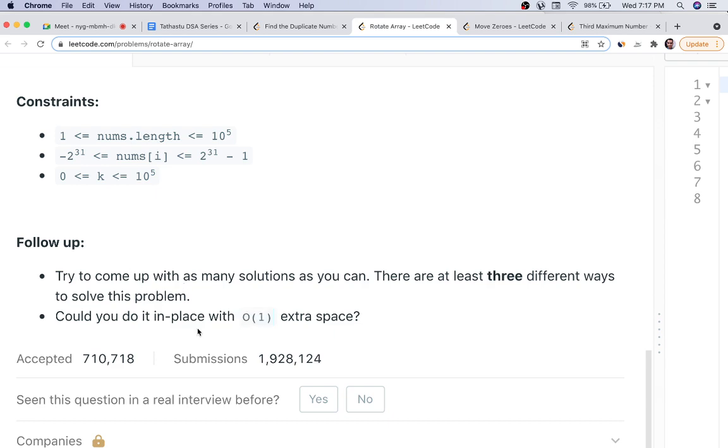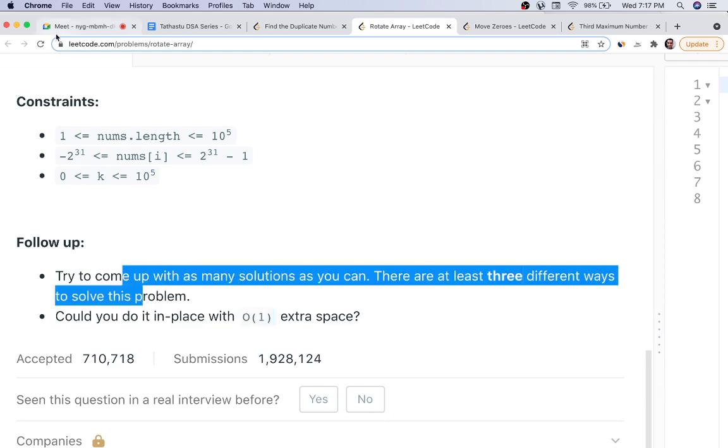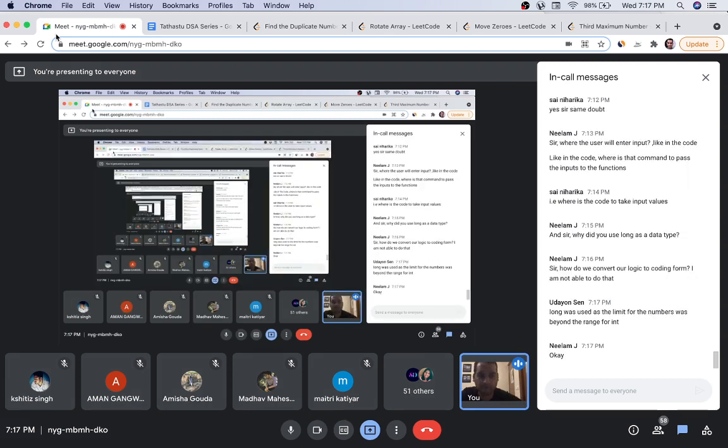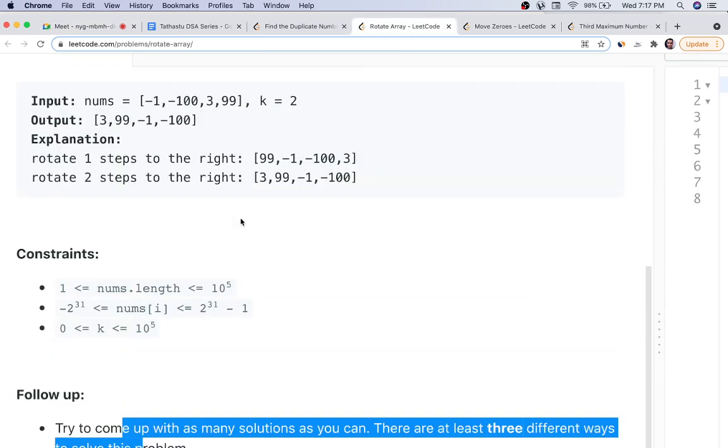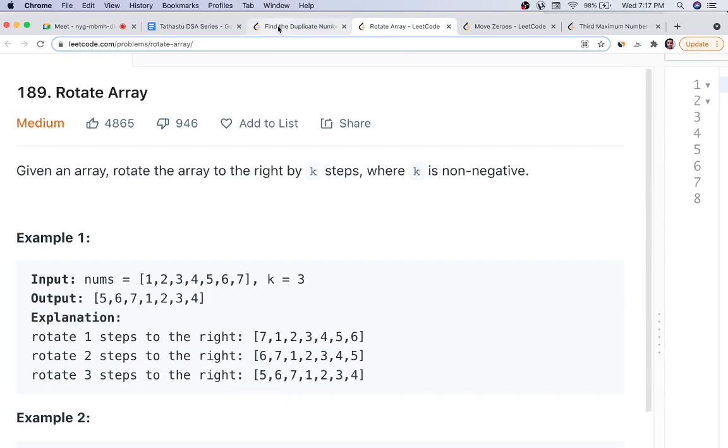These are some follow-ups. You can think of these items as something said to you by an interviewer, like they can put an additional condition, don't use extra space, do it in O(n). So do read these kinds of things and also try to incorporate them in your solution.